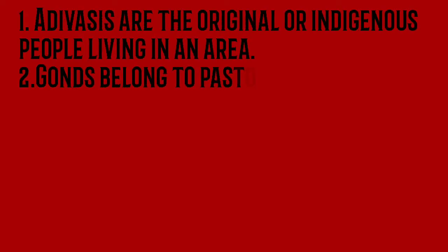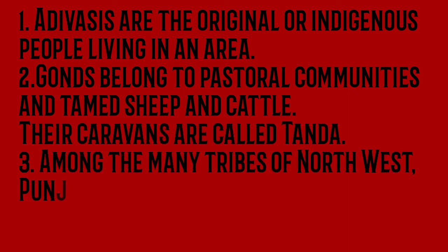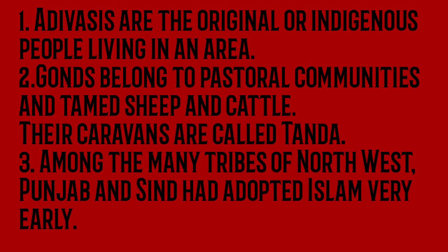So this was all about the chapter. Before winding up, let us discuss the important points related to the chapter. Adivasis are the original or indigenous people living in an area. Gonds belong to pastoral communities and tamed sheep and cattle. Their caravans are called Tanda.